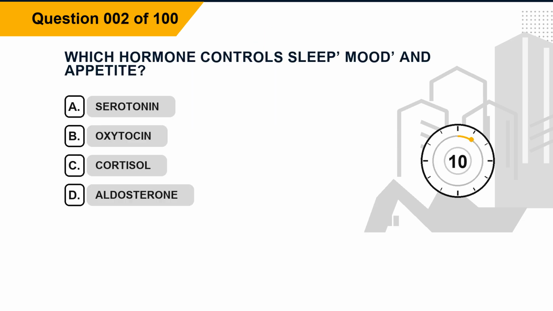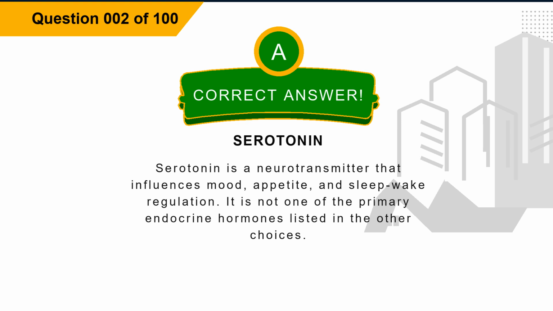Question 2. Which hormone controls sleep, mood, and appetite? Option A, serotonin. Option B, oxytocin. Option C, cortisol. Option D, aldosterone. The correct answer is option A, serotonin. Explanation. Serotonin is a neurotransmitter that influences mood, appetite, and sleep-wake regulation. It is not one of the primary endocrine hormones listed in the other choices.